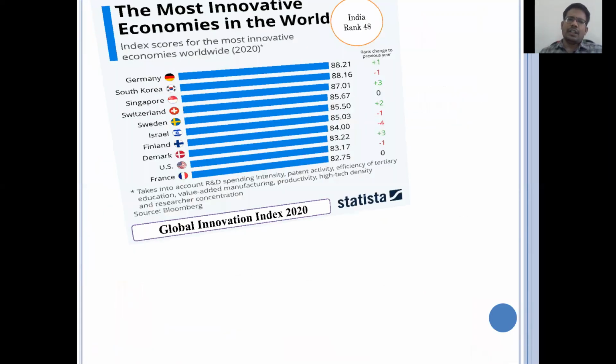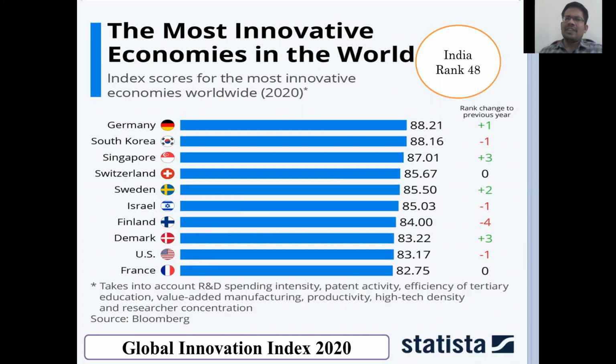Look at the previous year's innovation rankings, which simply show the best technology countries. Germany is treated as the first place, the most innovative country, in the Global Innovation Index 2020.